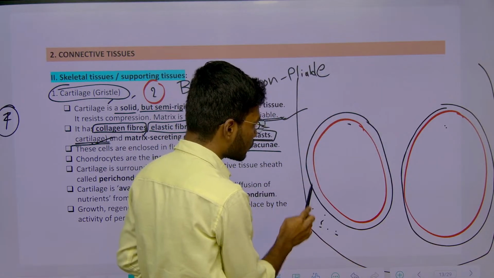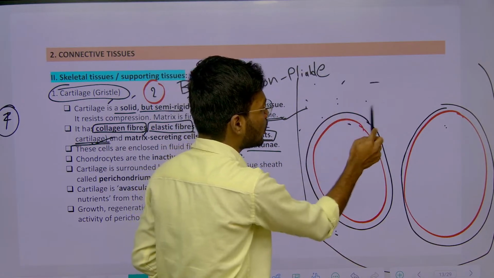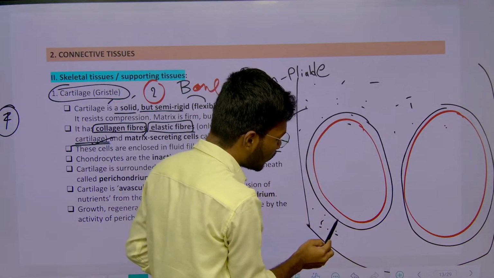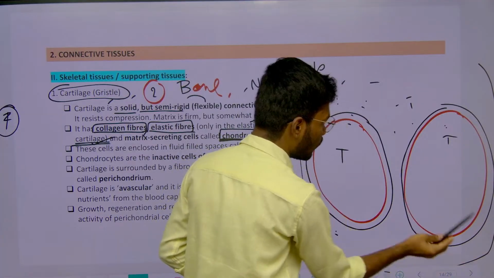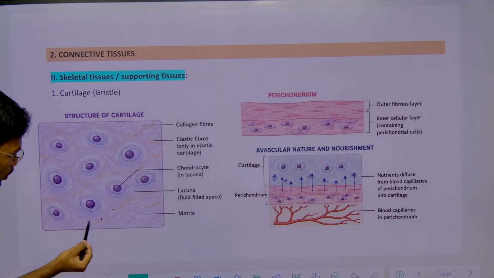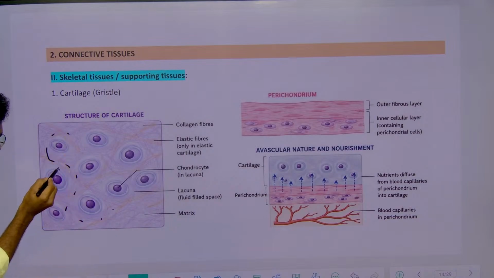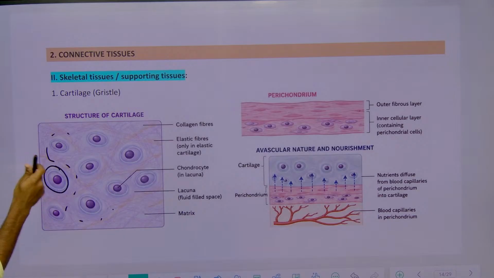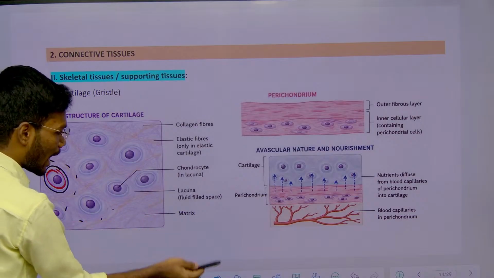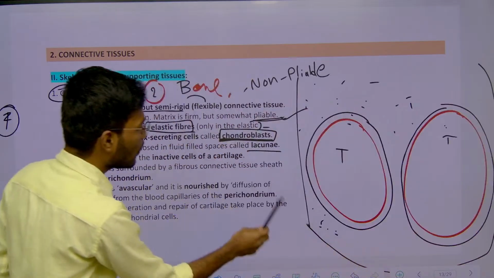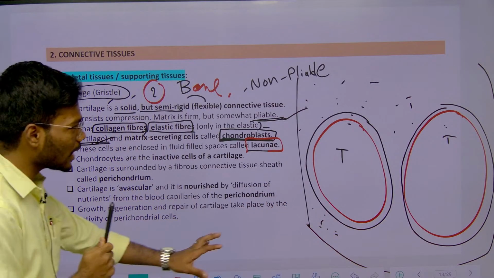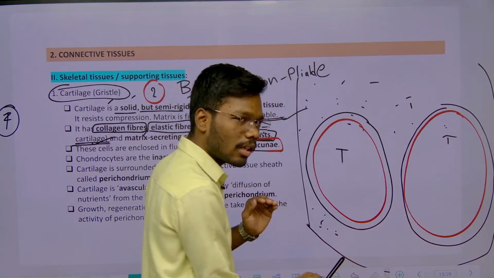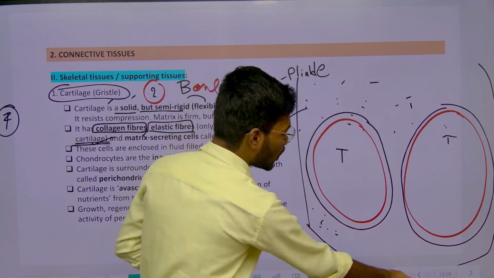Here these are matrix. Here this is a fluid filled cavity, inside this a cell is present. If you see the diagram, you will understand. So this is all matrix. See, this thing is what? A fluid filled cavity, and inside the cell is present. So this fluid filled cavity is called what? Lacunae. Right?